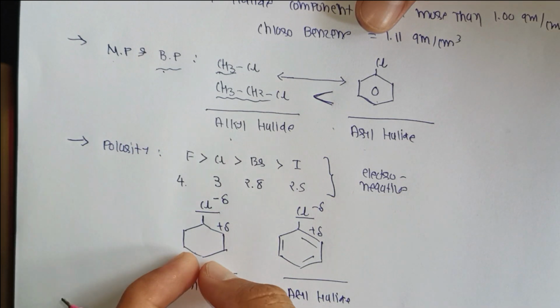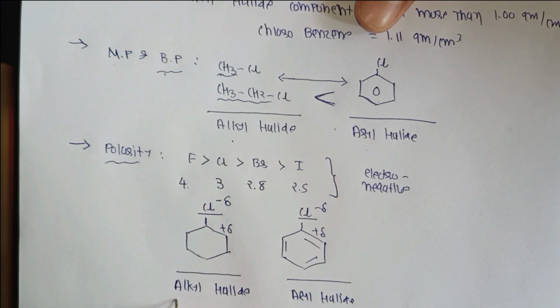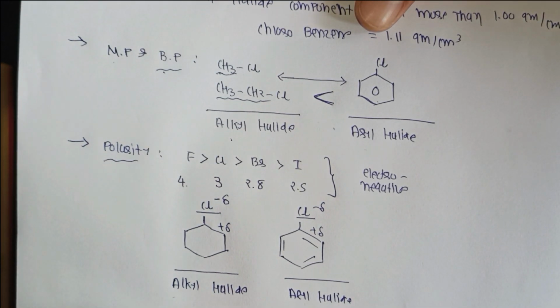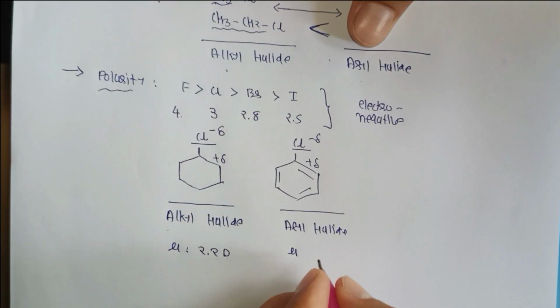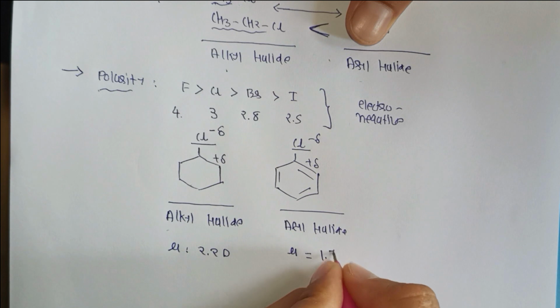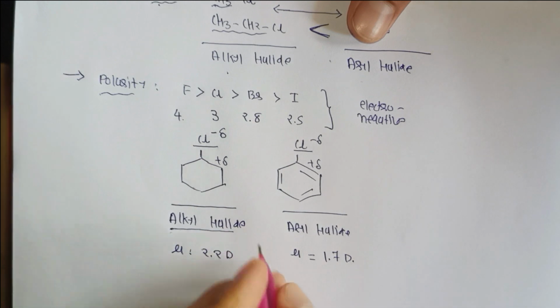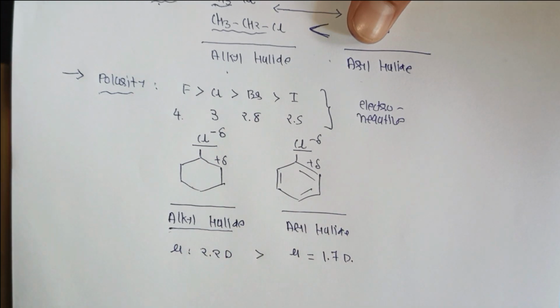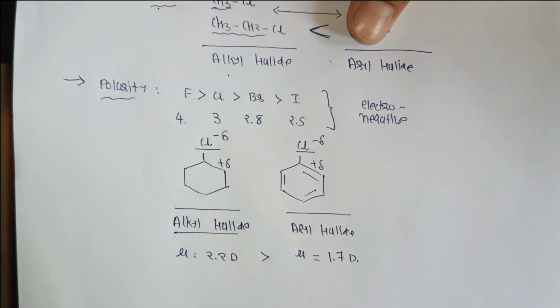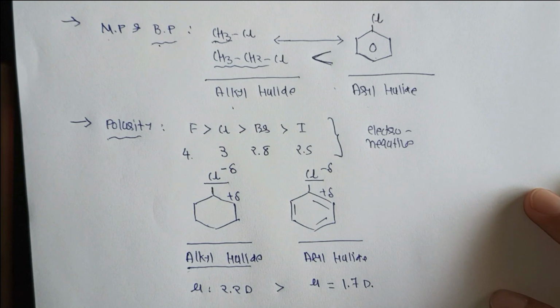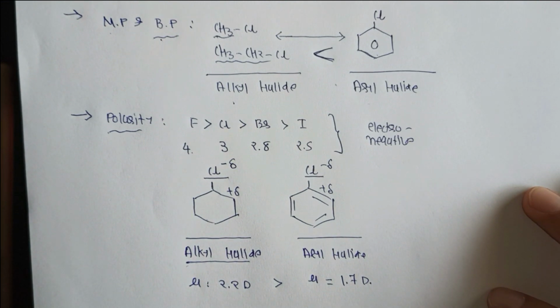But discussing the polarity of alkyl halide and aryl halide, alkyl halide has a polarity value, meaning mu value, of 2.2 D and aryl halide has mu equal to 1.7 D. So the polarity of alkyl halide is always higher than aryl halide. This is the physical property of aryl halide compounds.